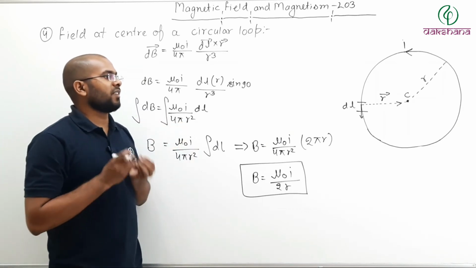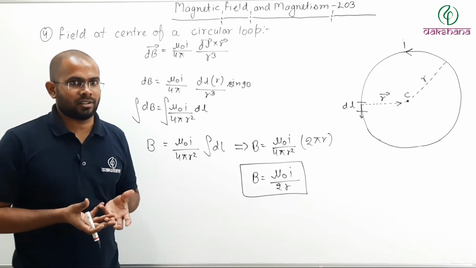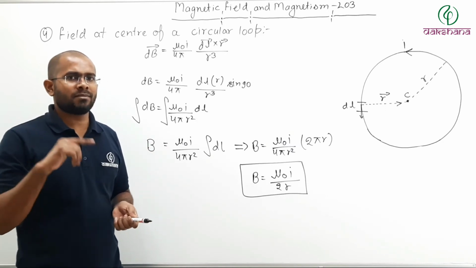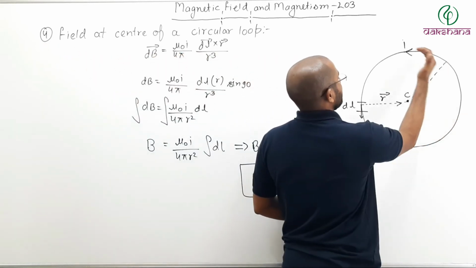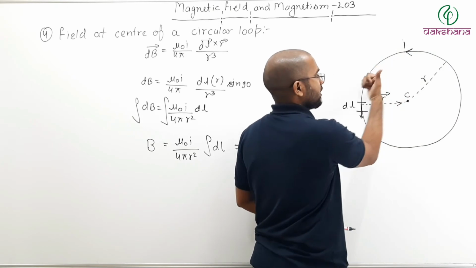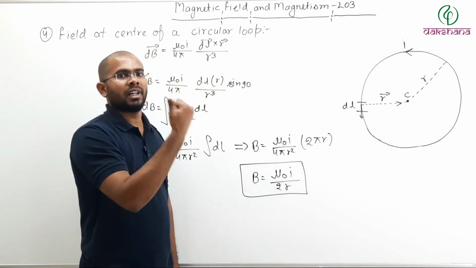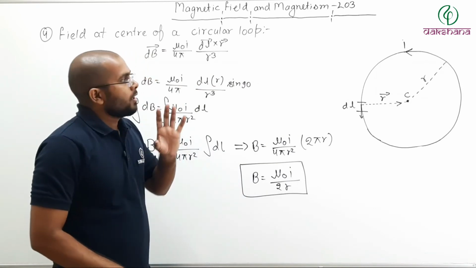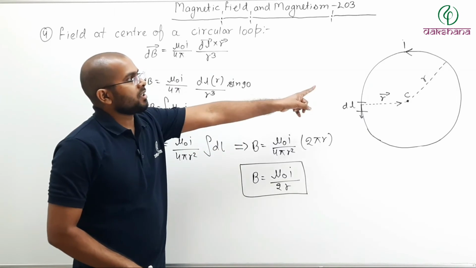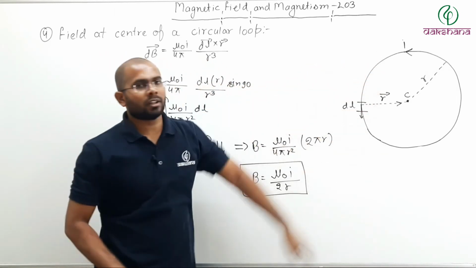So this is your magnetic field at the center. Now how can you find the direction? Very easy. As before, the right hand thumb rule. If I curl my fingers along the direction of current, then the thumb gives me the direction of field at the center. Or there is another way. Tell me, which direction is your current going, anti-clockwise or clockwise?